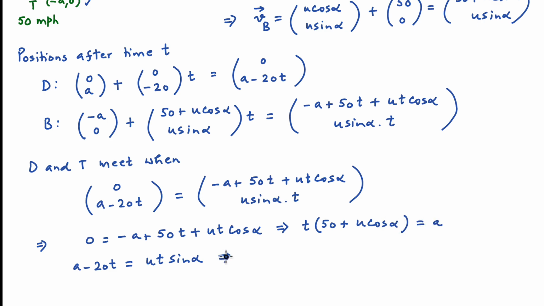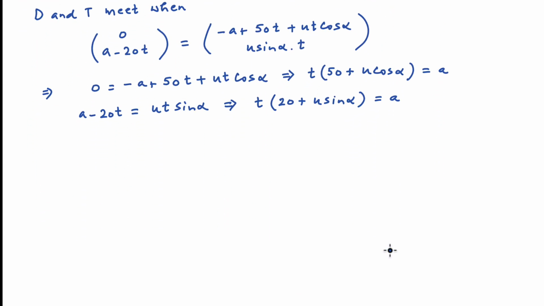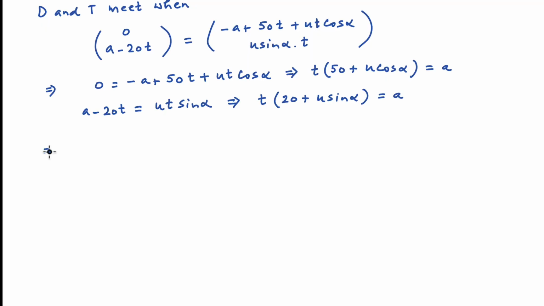And the second equation implies that t times (20 plus u sin alpha) is equal to a. These two equations give us the value of a upon t, which is equal to 50 plus u cos alpha from the first equation, and equal to 20 plus u sin alpha from the second equation.